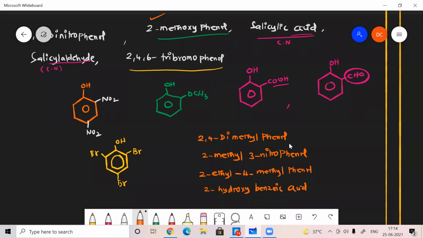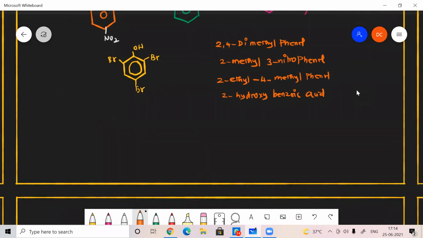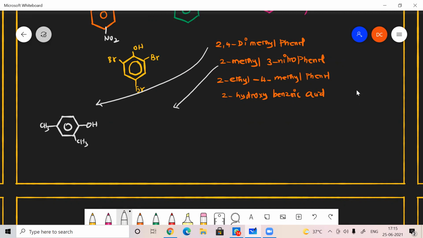Have you copied the above structures? Yes, sir. Fine. Then 2,4-dimethylphenol. How can I write it? Phenol group, and 2 and 4 positions. First I write the phenol, then a methyl group at the second position and a methyl group at the fourth position. Very nice. Then 2-methyl-3-nitrophenol. First I write the phenol, then a methyl group at the second position and a nitro group at the third position.